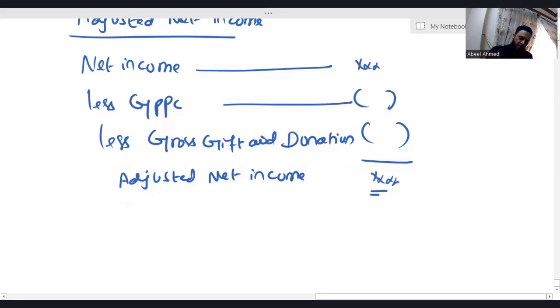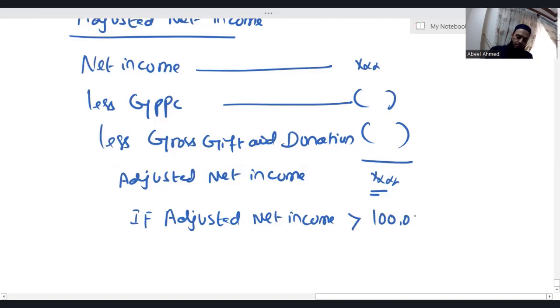The solution is if adjusted net income is more than 1 lakh, then personal allowance reduces. If adjusted net income is more than 1 lakh, then personal allowance reduces.